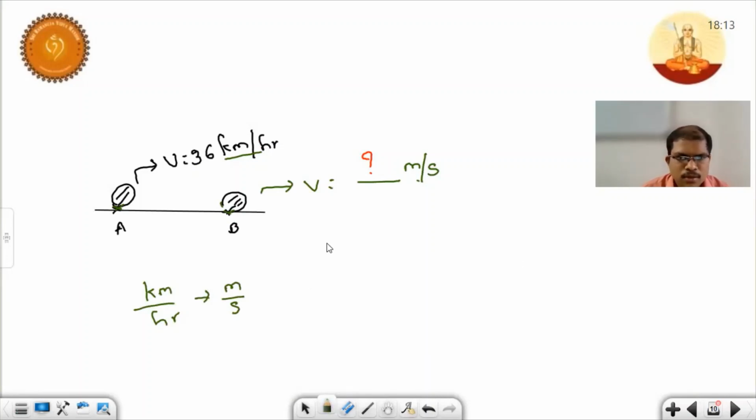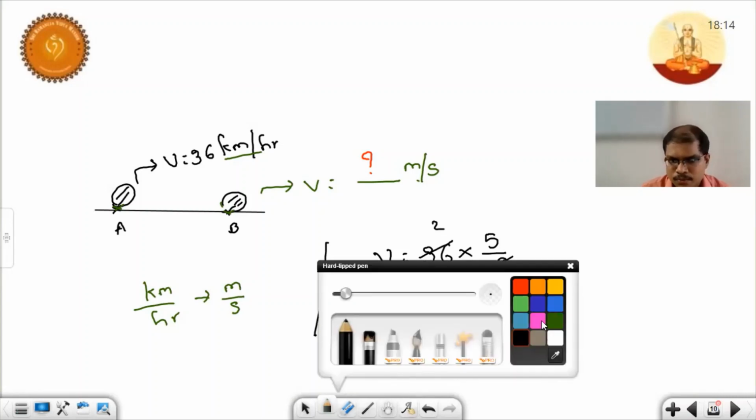So what is our answer now? Speed is equal to 36, the given number, we need to multiply with 5 by 18. So 18 twos are 36, so 10. What are the units now?